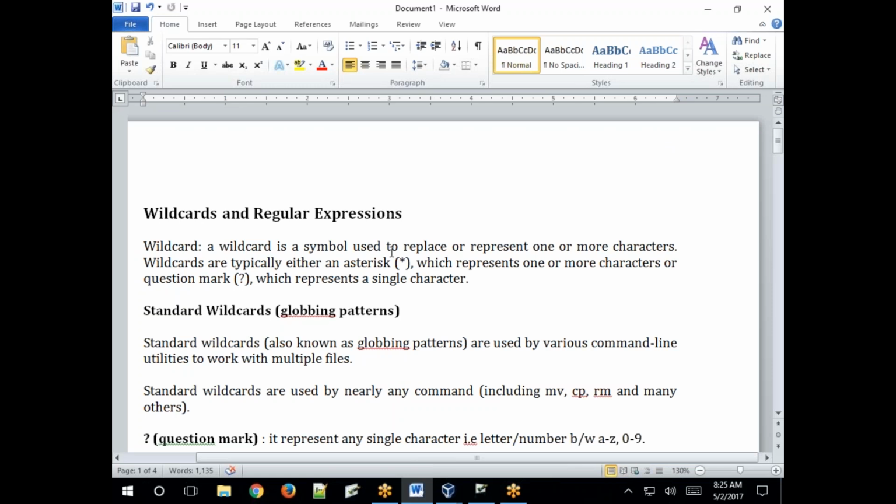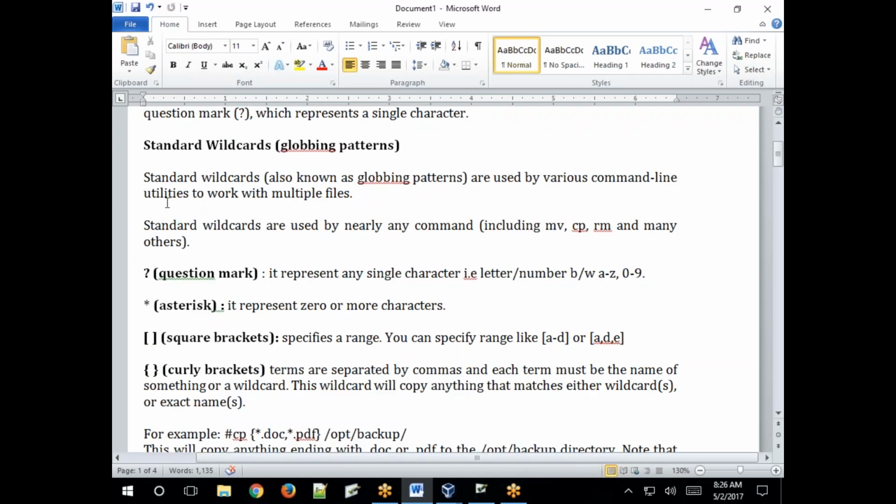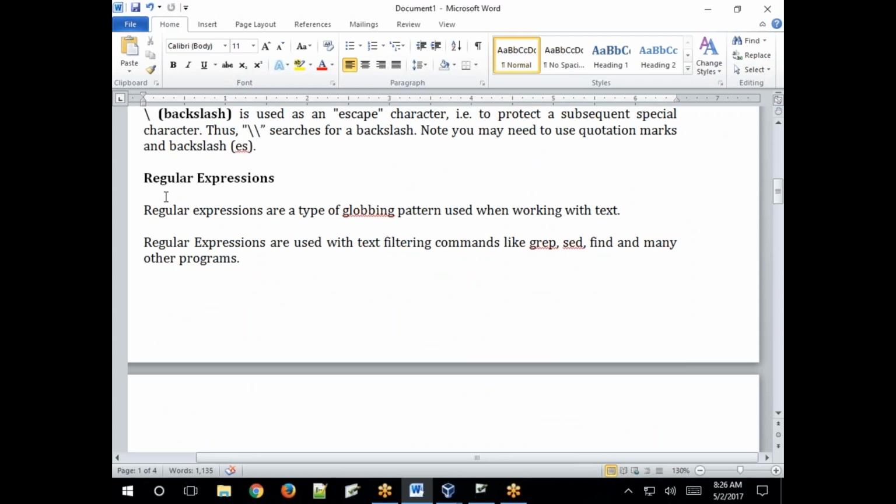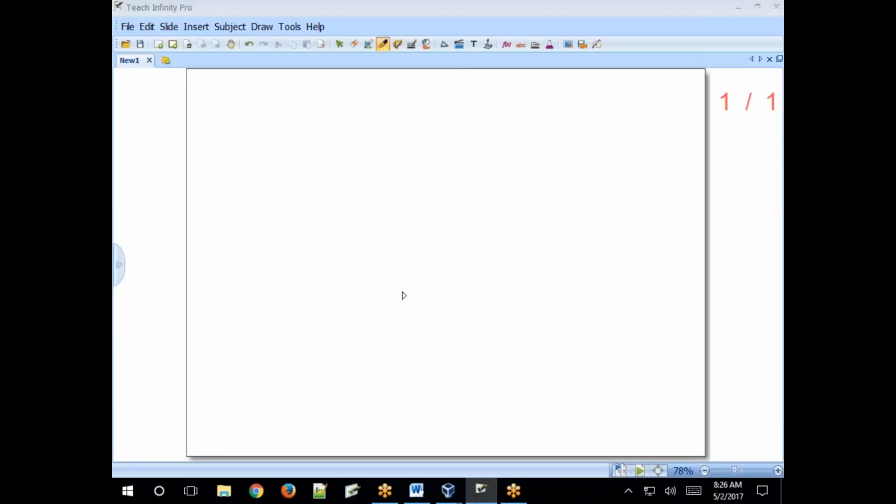See, a wildcard is a symbol used to replace or represent one or more characters. That is what we discussed, right? Standard wildcards are used by various command line utilities when working with commands: question mark, asterisk. Now, regular expressions. Regular expressions are a type of globbing pattern used when working with text, like filtering using the grep command, find command, and so on.